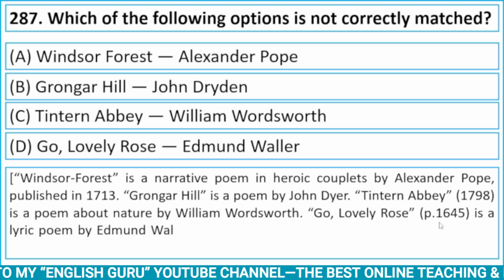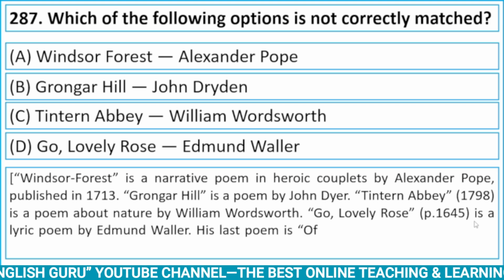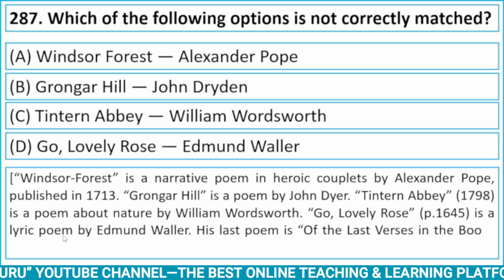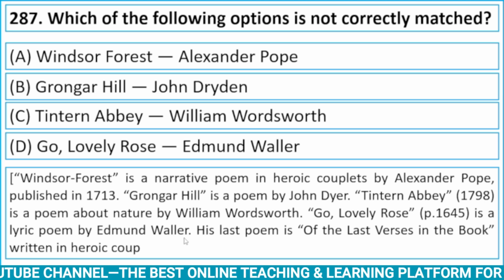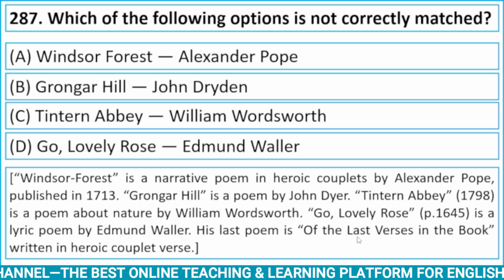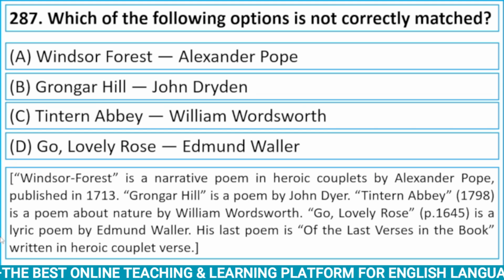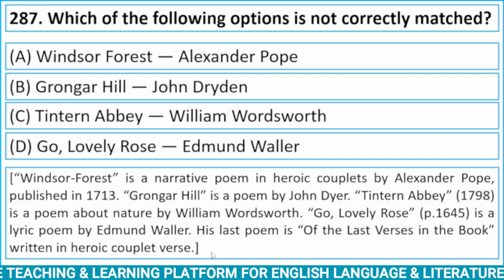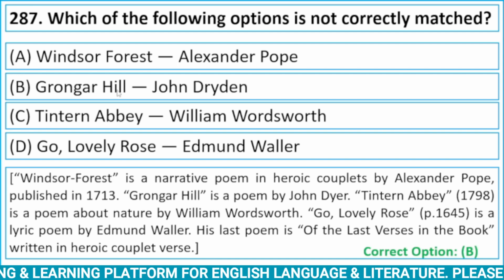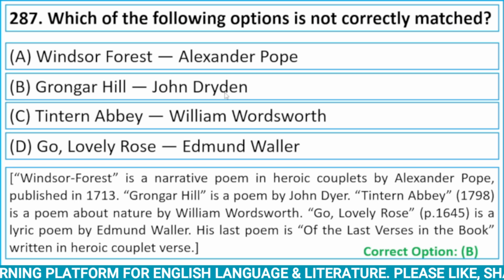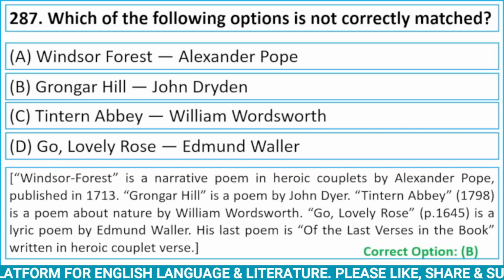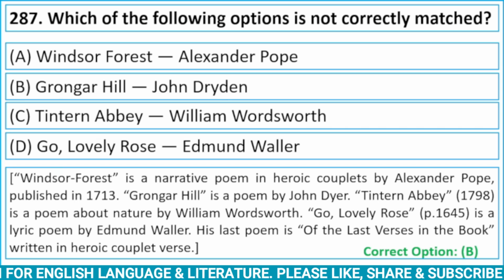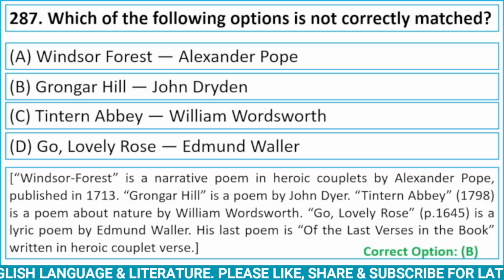Go Lovely Rose, published in 1645, is a lyric poem by Edmund Waller, written in heroic couplet verse. Here, correct option is B, Grongar Hill. Grongar Hill is not written by Dryden. It is written by John Dyer.